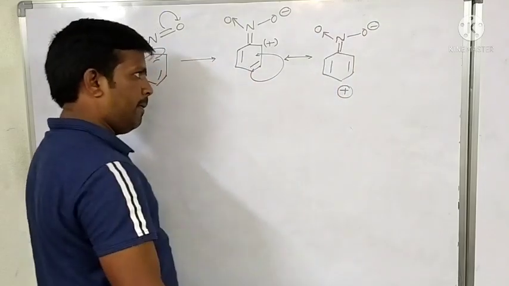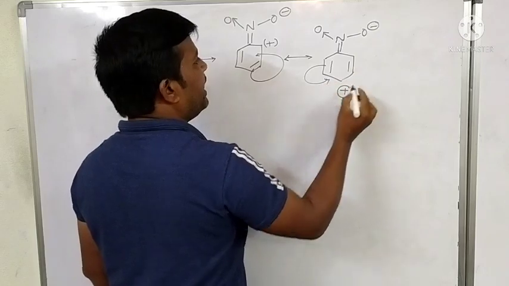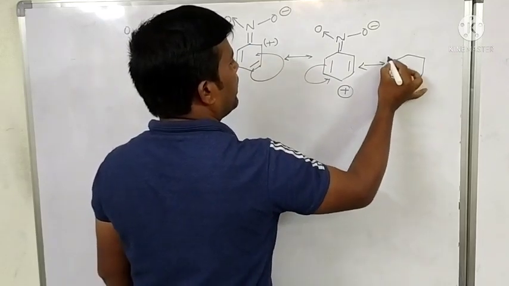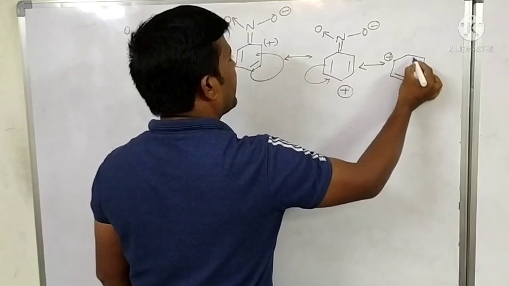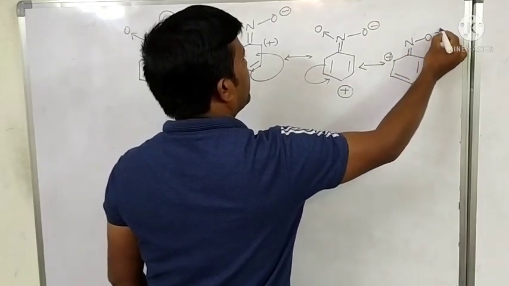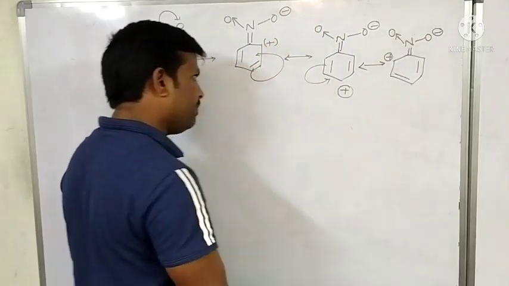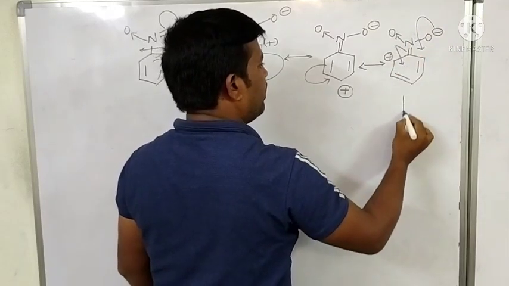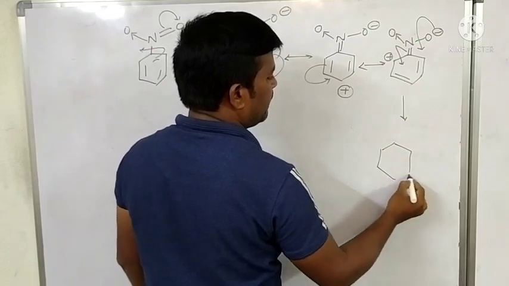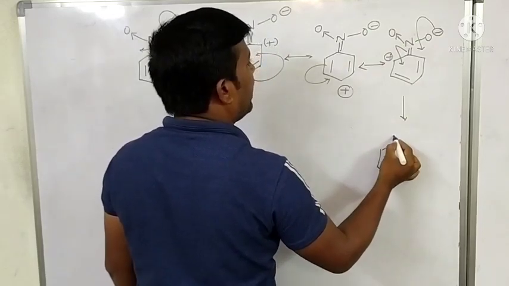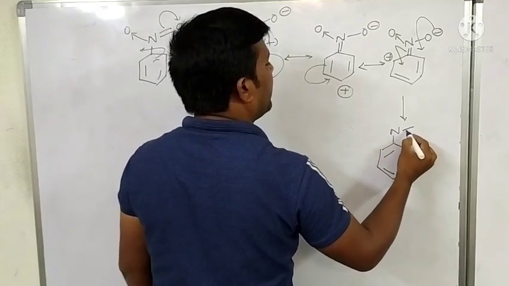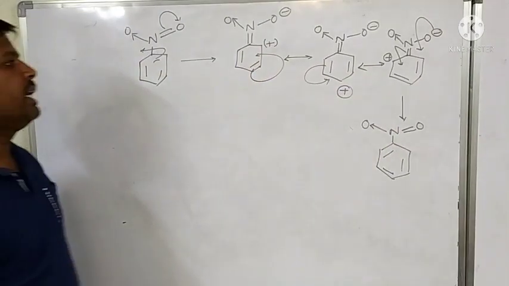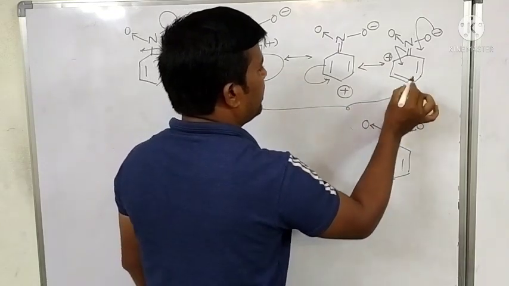Automatically this bond separates here. Again this carbon gets a positive charge, the bond separates here, the oxygen gets a negative charge. Then this bond separates here, and finally the nitrogen with double bond O. These are the resonance structures of nitrobenzene.